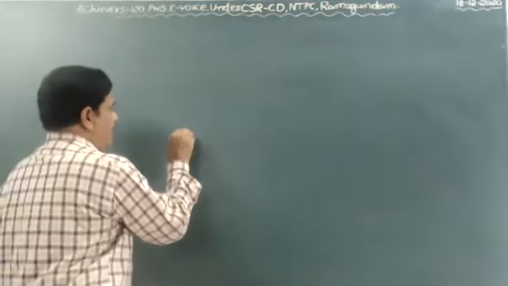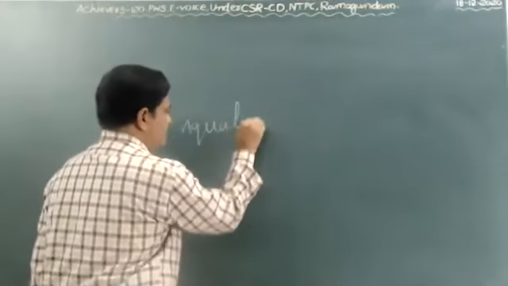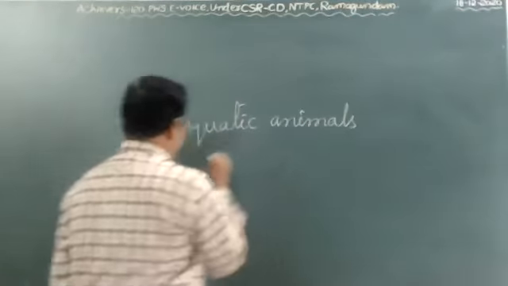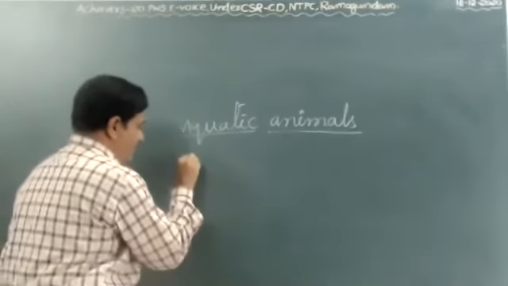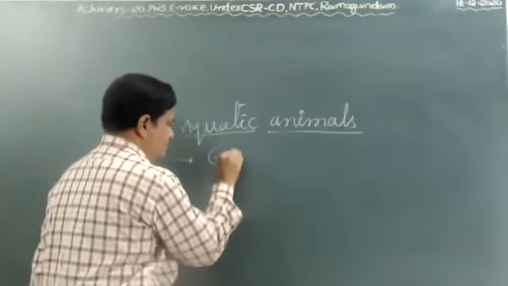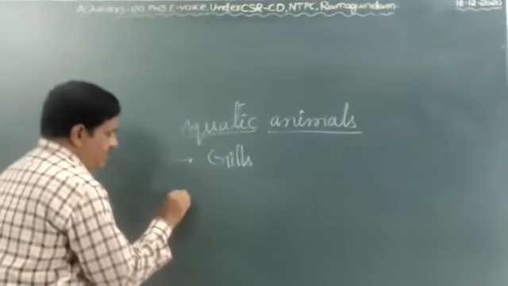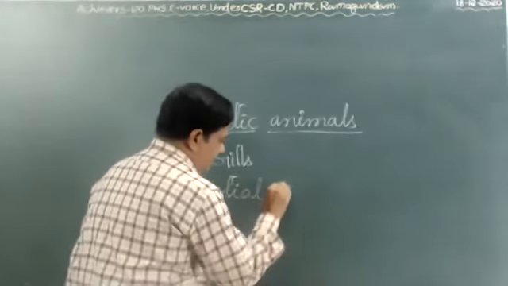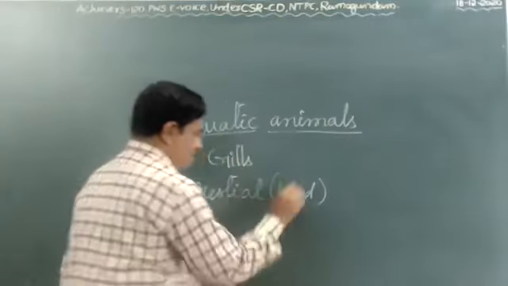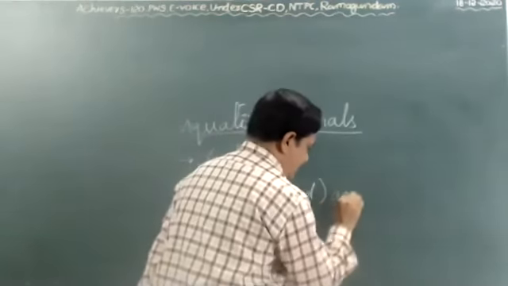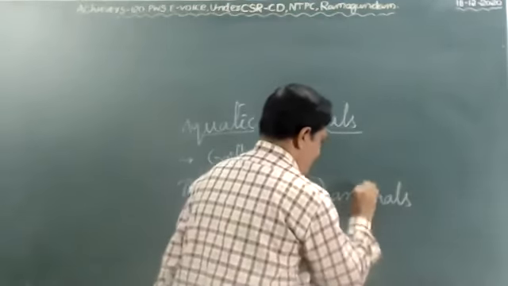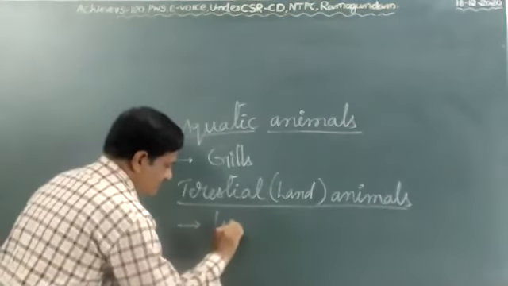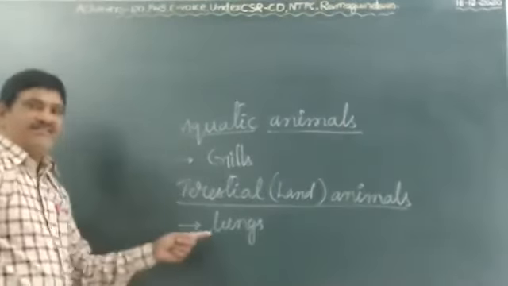Especially aquatic animals breathe with the help of gills. Next one, terrestrial, nothing but on land. Which animals live on land? Terrestrial animals. Their common respiratory organs are called lungs. This is called lung respiration.